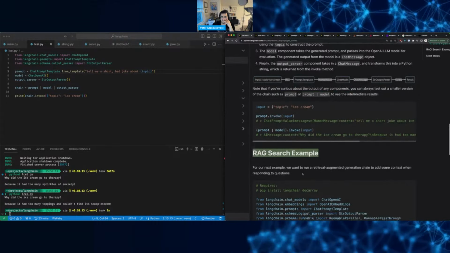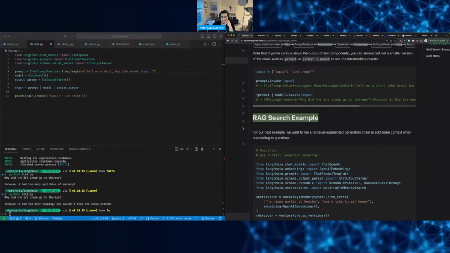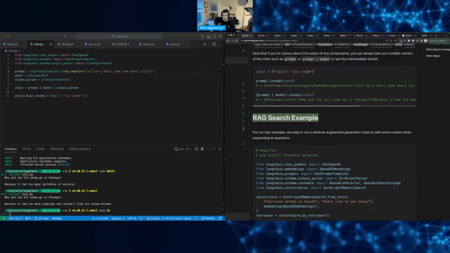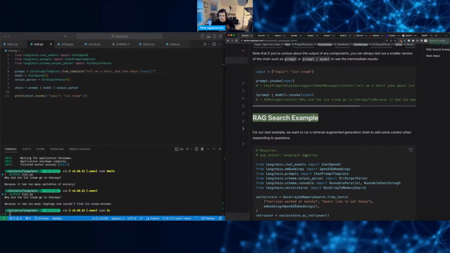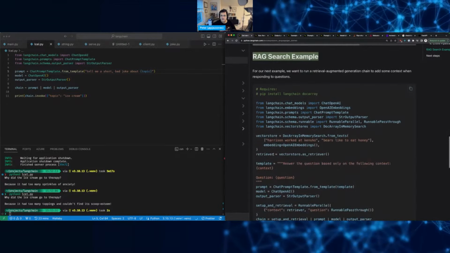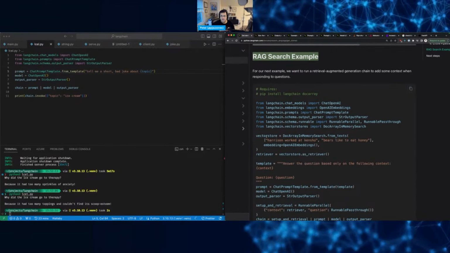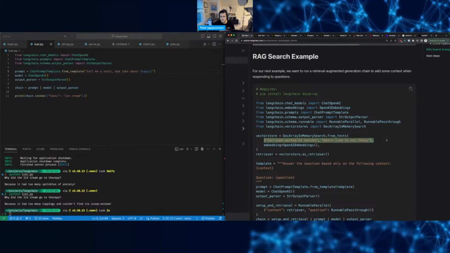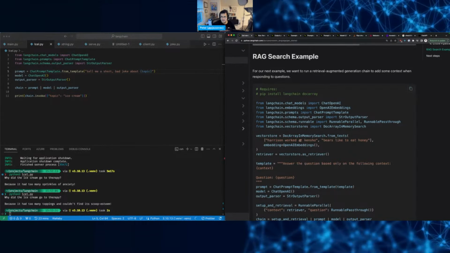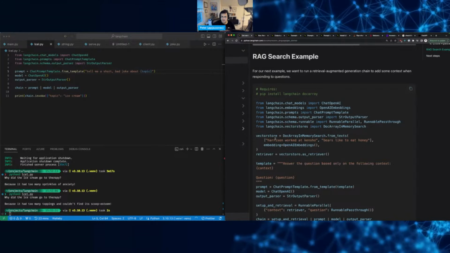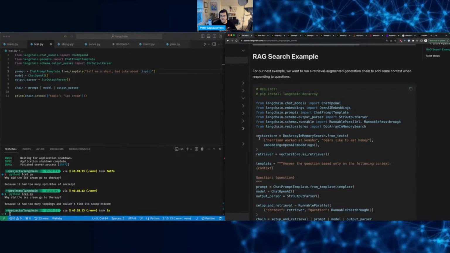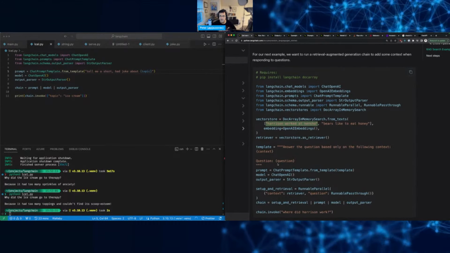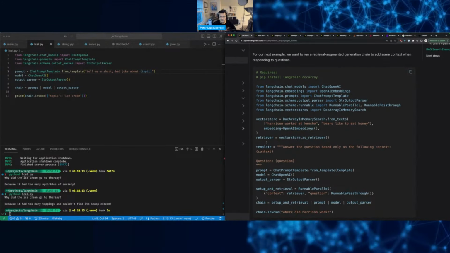All right, RAG search example. So what we want to do is run a retrieval augmented generation chain to add some context when responding to questions. Okay, so vector store, we're doing an in-memory search from some text. Harrison worked at Kensho. Bears like to eat honey. OpenAI embedding, so it creates those vectors, right? I've seen that in, I think video 1 is when I went through the embeddings, or video 2 maybe.